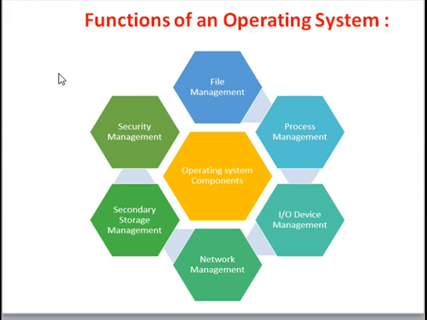There may be a long question within this topic: What is an operating system? Discuss the functions of the operating system. So you may get 10 marks out of 10 with these simple functions of the operating system.